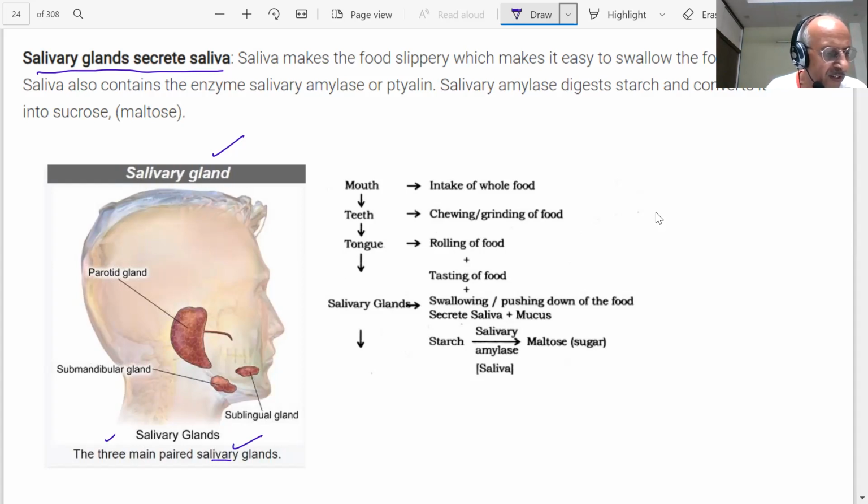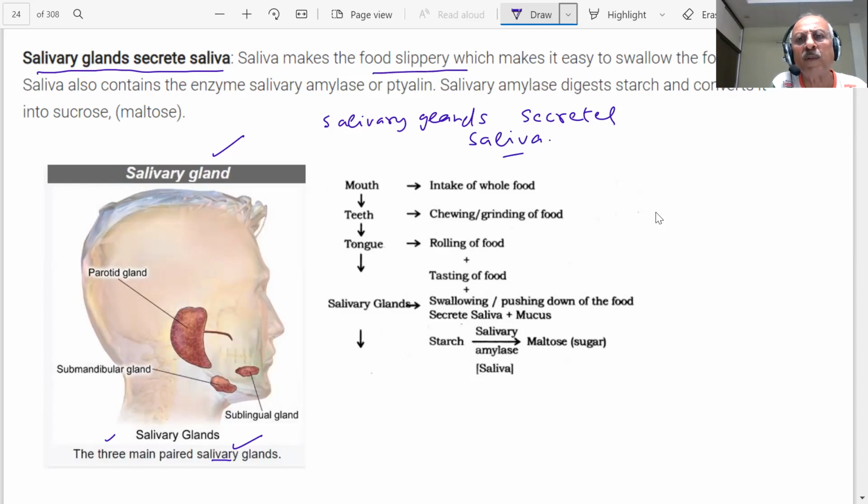So a fluid is secreted. The fluid called saliva is secreted by salivary glands, students. Salivary glands secrete saliva.